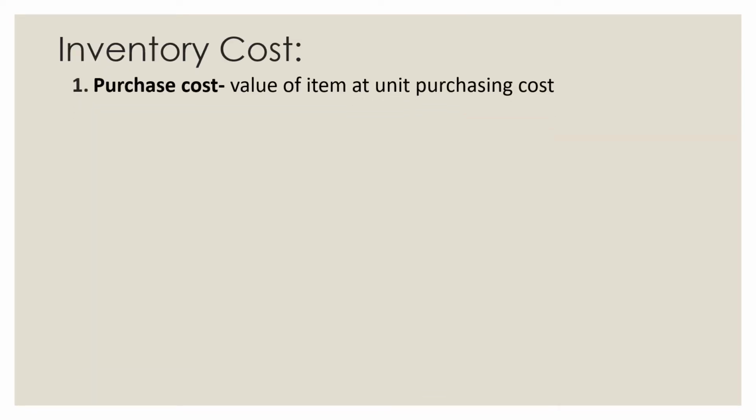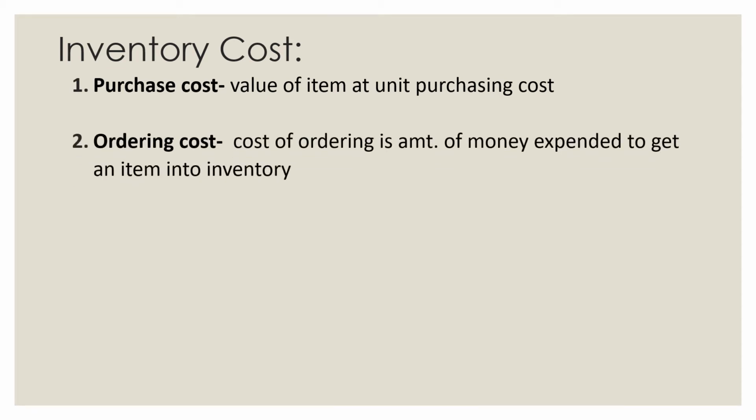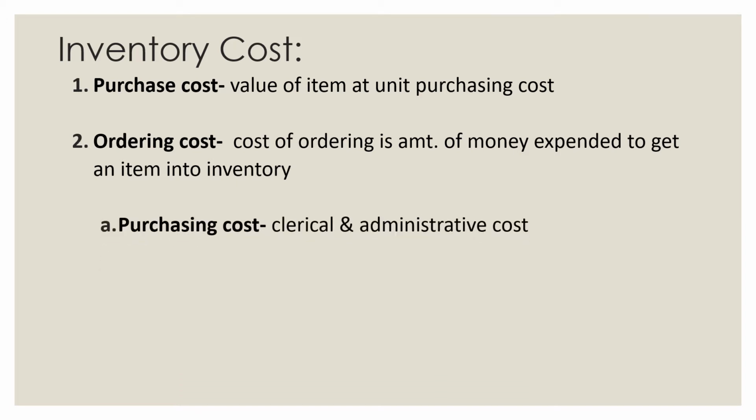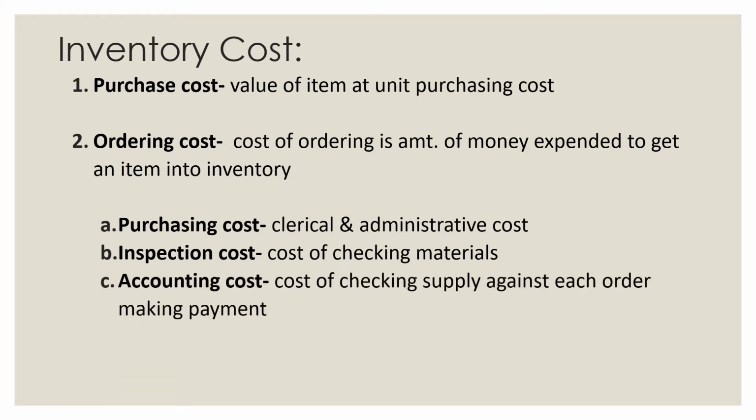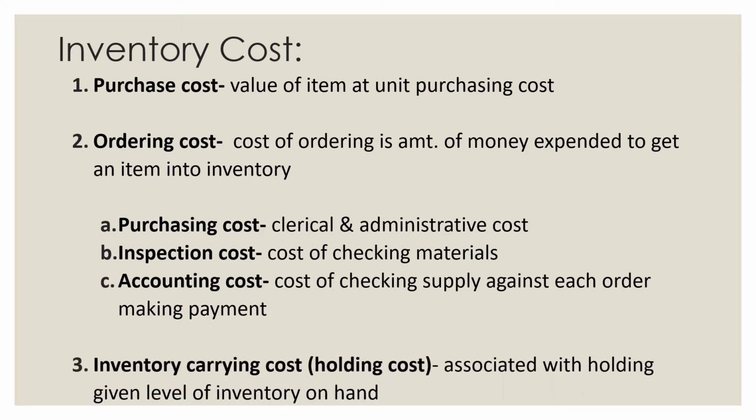Now, inventory cost. First there is purchase cost. It is the value of the item at the unit purchasing cost. Ordering cost is the amount of money expended to get the item into inventory, which includes purchasing cost, and clerical and administrative cost. Next is inspection cost. It is the cost of checking the materials, and it includes accounting cost, which is the cost of checking the supply against the order and making payment. And we have inventory carrying cost or holding cost. It is associated with holding a given level of inventory on hand.